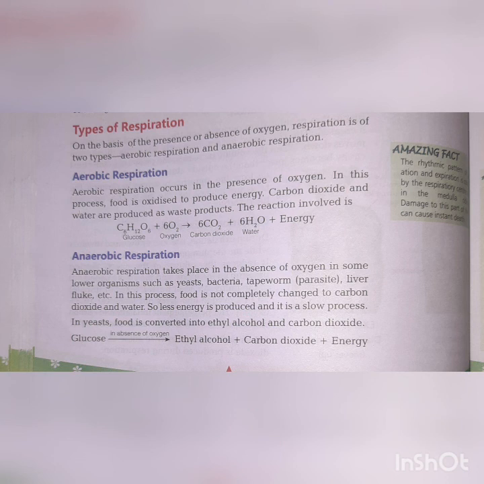Now if aerobic respiration takes place in presence of oxygen, then surely anaerobic respiration takes place in absence of oxygen, in some lower organisms such as yeast, bacteria, tapeworm, that is parasite, liver fluke, etc.